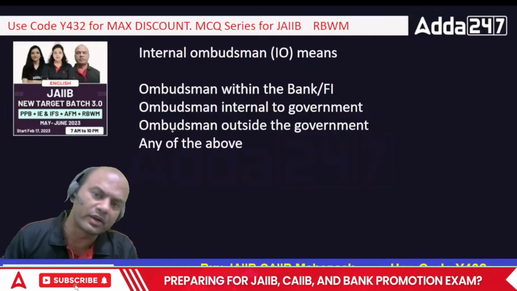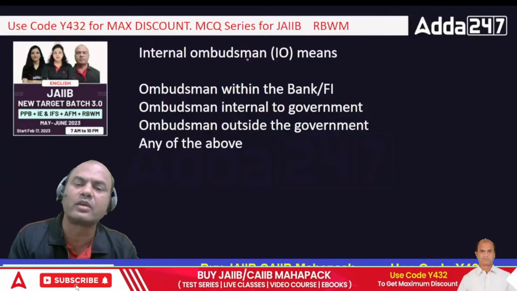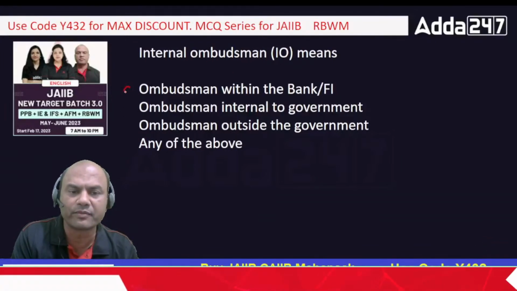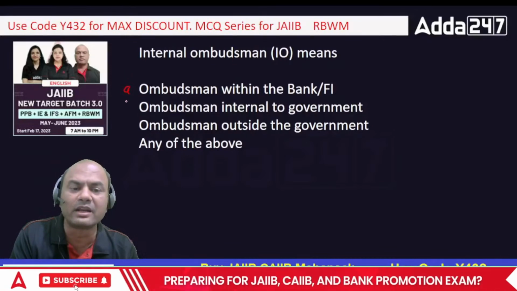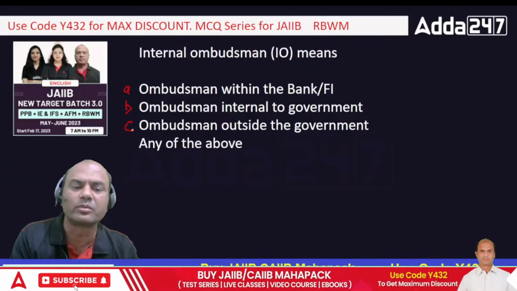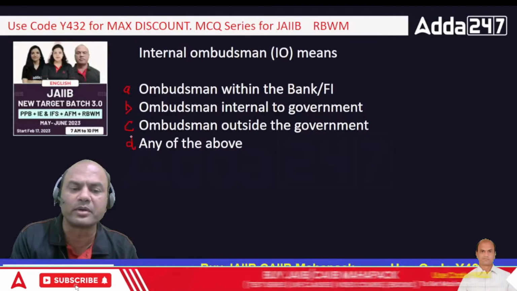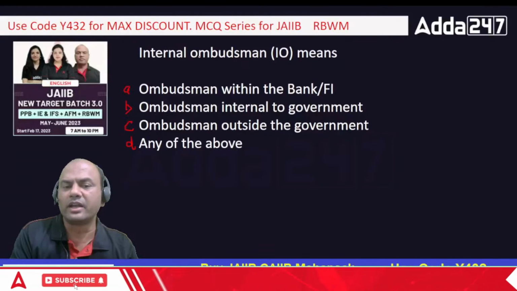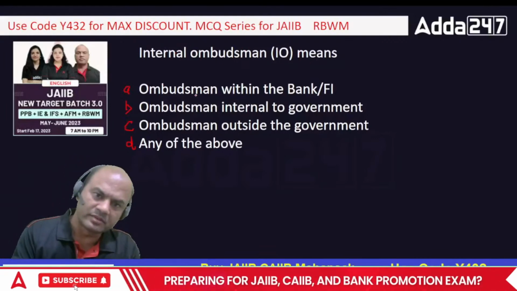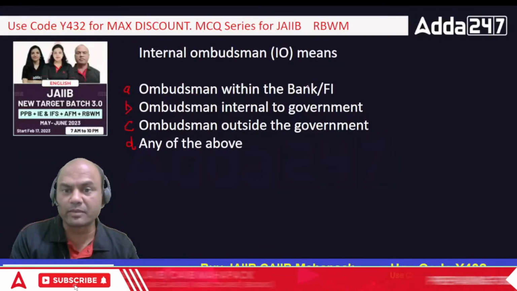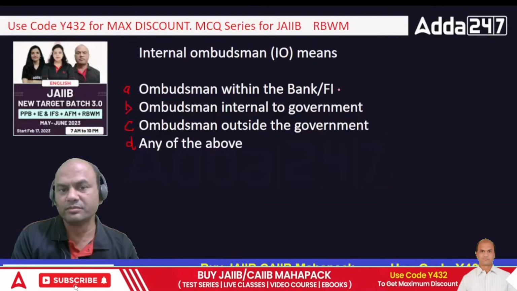Okay. What is IO? Integrated ombudsman means: A, ombudsman within the bank or FI; B, ombudsman internal to the government; C, ombudsman outside the government; and D, any of the above. So what is the correct answer? Internal ombudsman means ombudsman within the bank or financial institution.